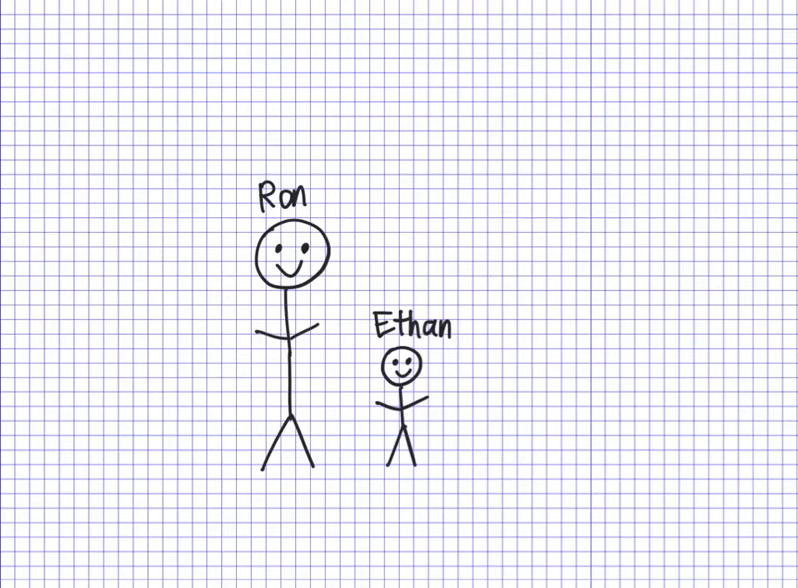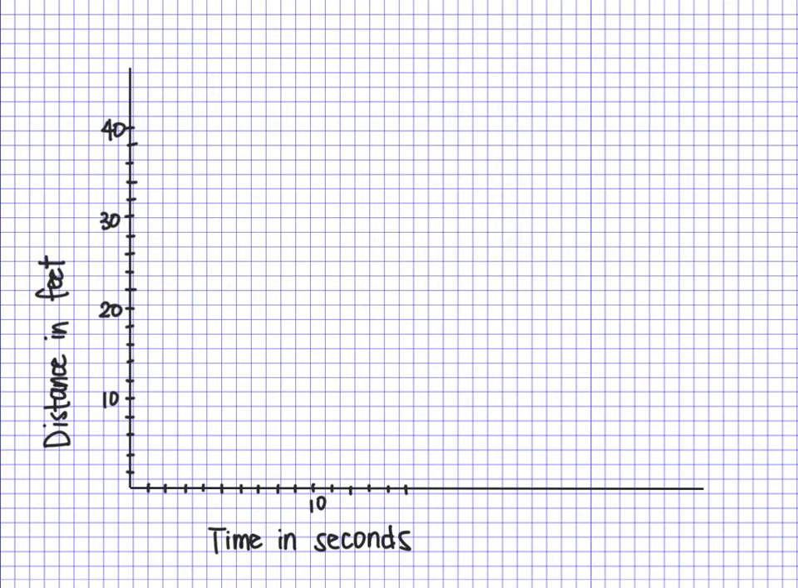Ron and Ethan are running in a race. Ron decides to let Ethan have a head start. So Ethan's y-intercept is, let's say, 20 feet ahead of the start line. Ethan runs as fast as he could, and his line looks like this.